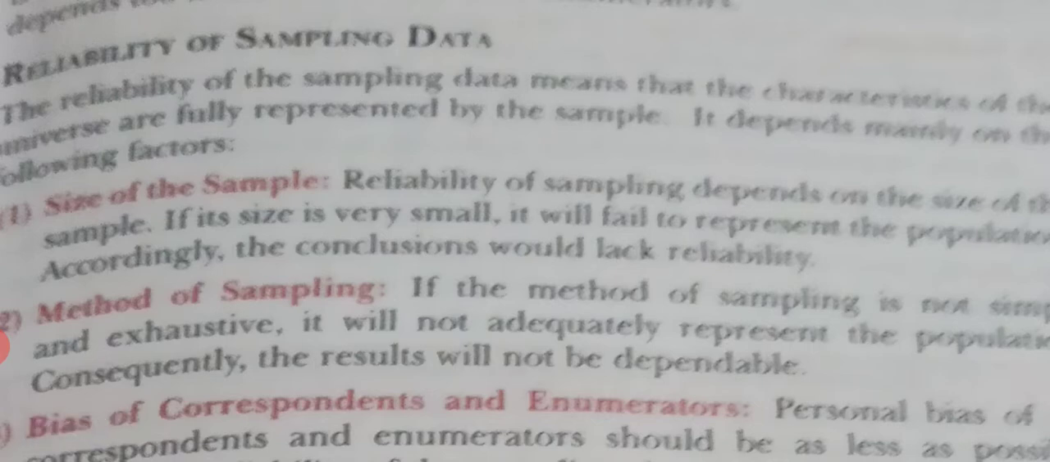The information collected through the sampling method is reliable when the size of the sample is not very small. If the size of the sample is small, then the information collected from that sample will not be adequate enough to draw the right conclusion. So the size of the sample should not be very small. Method of sampling should be simple. If it is not simple, then the conclusion or result will not be dependable.